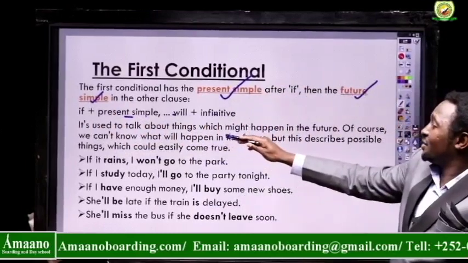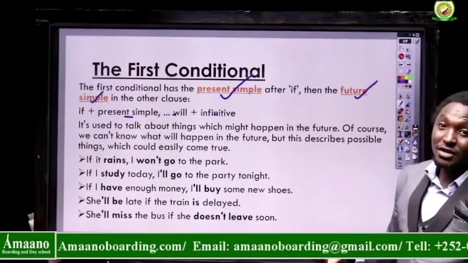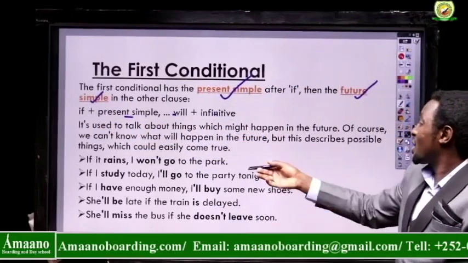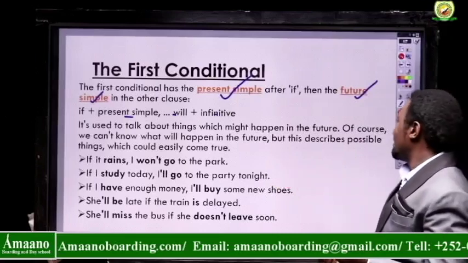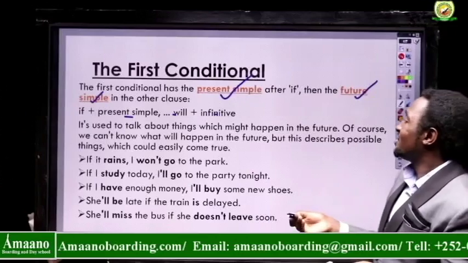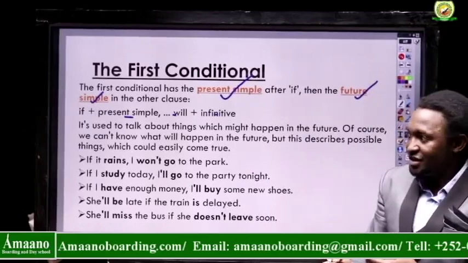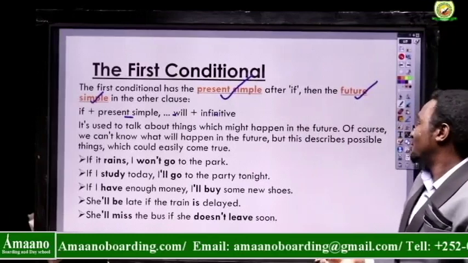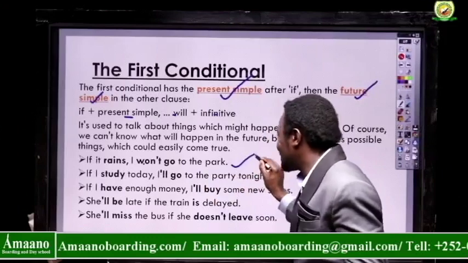If it is used to talk about things which might happen in the future. So this conditional is used to talk about things which might happen in the future. Of course, we can't know what will happen in the future, but this describes possible things that could easily come true. For example, if it rains, I won't go to the park.